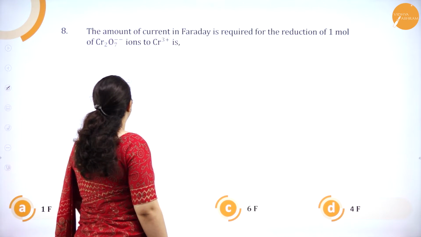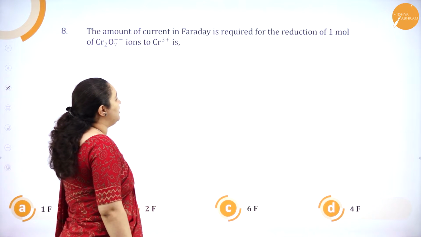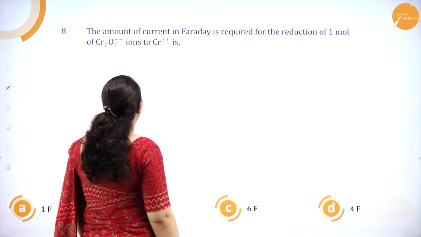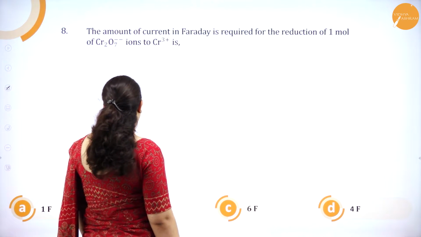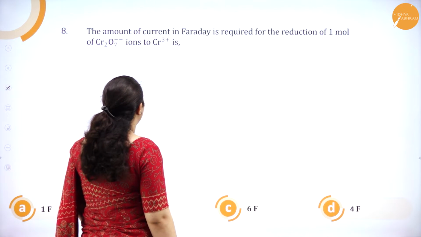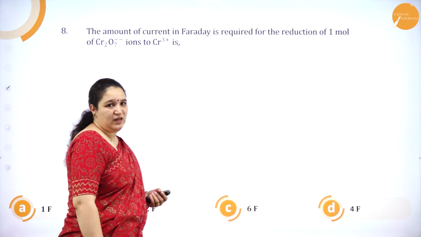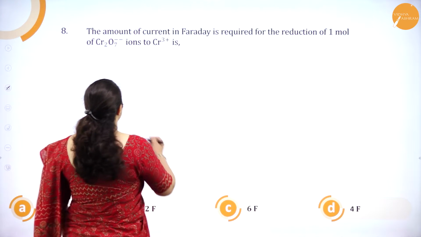Next one. The amount of current in Faraday is required for reduction of 1 mole of Cr2O7 2- ion to Cr plus 3 is 1 Faraday, 2 Faraday, 6 Faraday or 4 Faraday. For this one, if you just write the equation and get its oxidation number, you will get to know the answer.